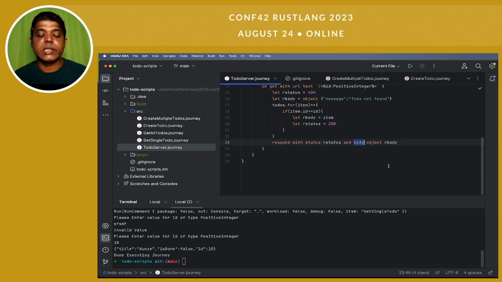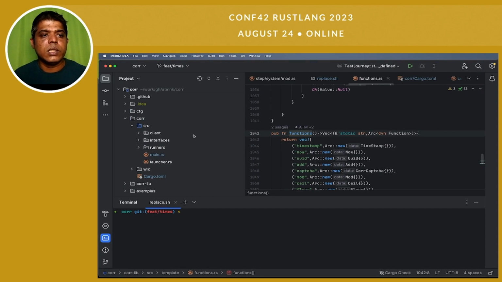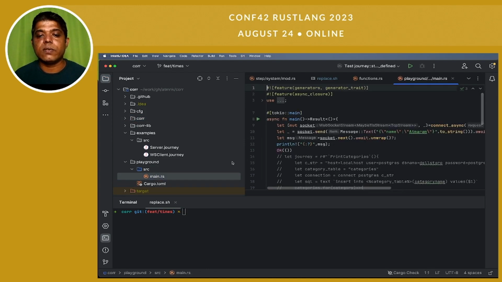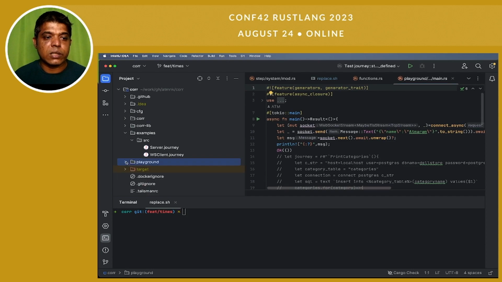In case you are interested to have a look at the code of the server, this is purely written in Rust. As I said, there are three major crates written over here. One was deleted, cors is deleted, so we have only two now, core and corlib. I have examples over here and playground over here. Playground I created just for testing the scripts actually.